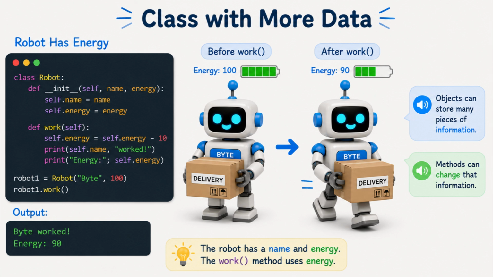Robots need energy, just like humans need snacks. When Byte works, he uses some battery power. Work harder, battery gets lower. Maybe someone should charge this robot.